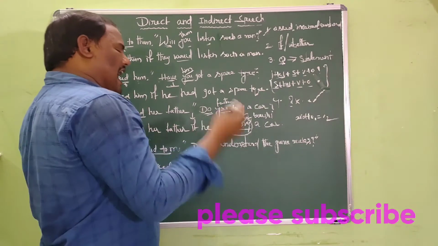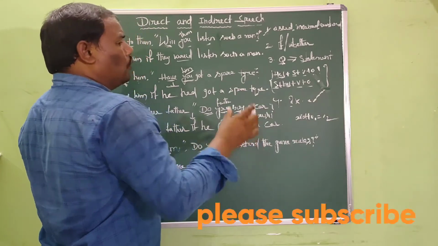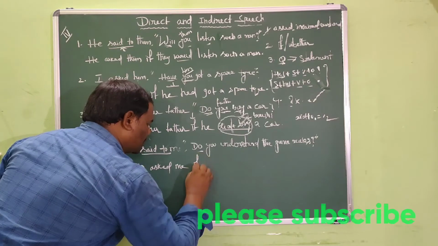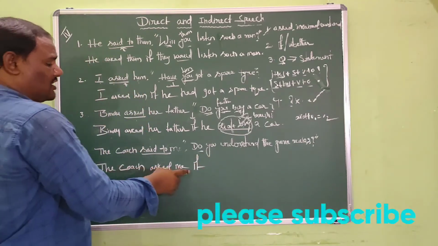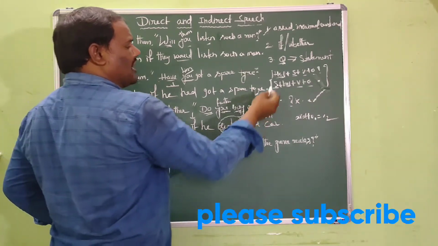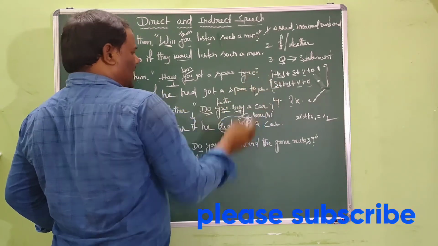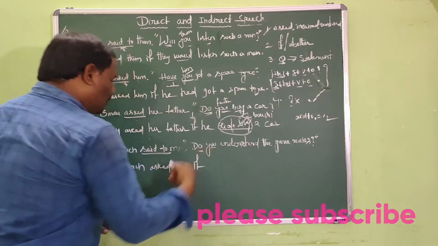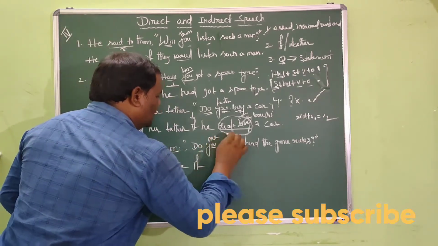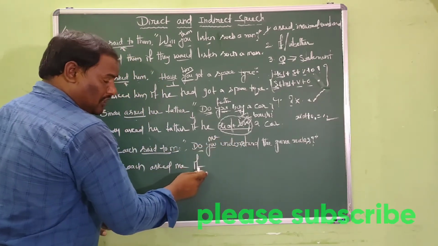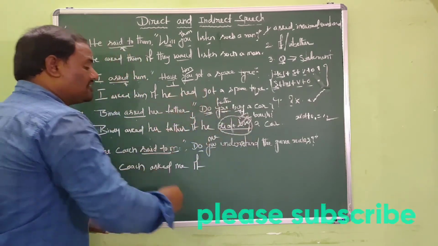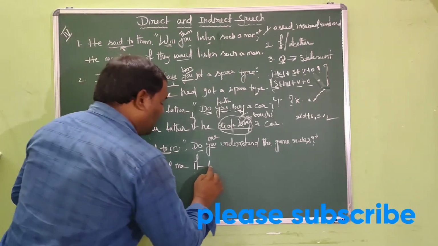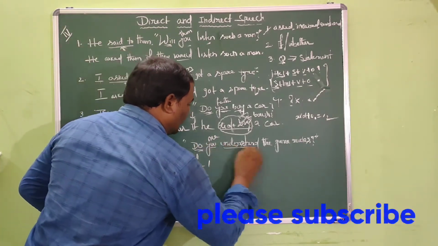Later, I have to introduce the reported speech with a conjunction, if or whether. I prefer to take the conjunction if here. The coach asked me if, and after if we have to convert the interrogative sentence into a statement. In the statement we will get the subject. And what is the subject here? You. And here the pronoun you refers to me. Me is objective case, but we want the subject, and if me is objective case, its subjective case will be I. The coach asked me if I do plus understand.